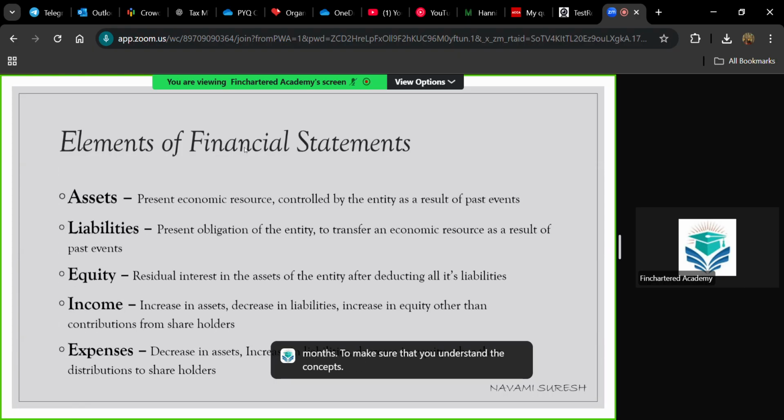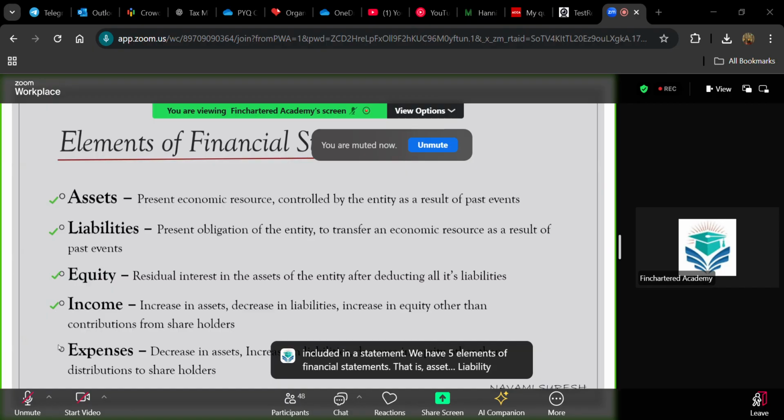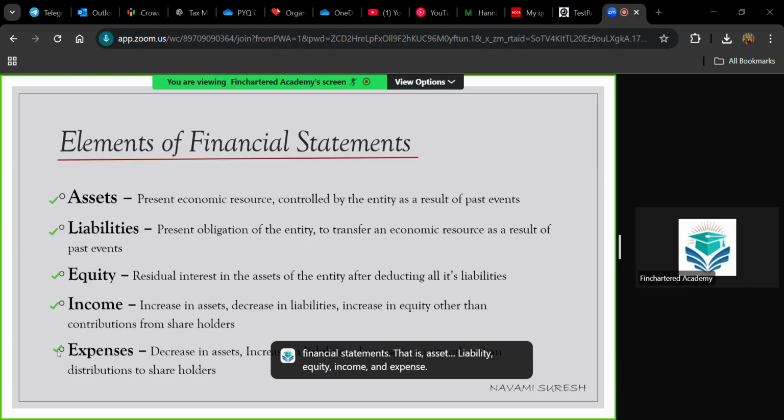Now we have elements of financial statements. We have already discussed the characteristics of financial statements. Now let's see what all are included in a statement. We have 5 elements of financial statements, that is asset, liability, equity, income, and expense. Okay, so these assets mean what? I think you'll already be familiar with all these terms, but we have definitions laid down by IASB. That's why you have to go through this. These are definitions by IASB.